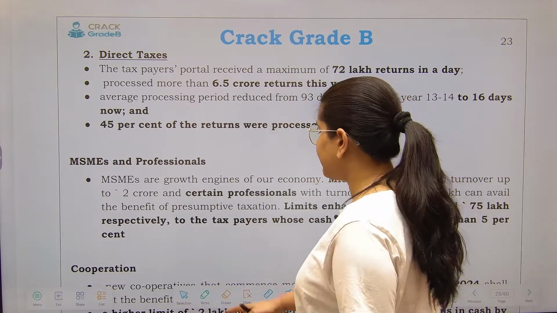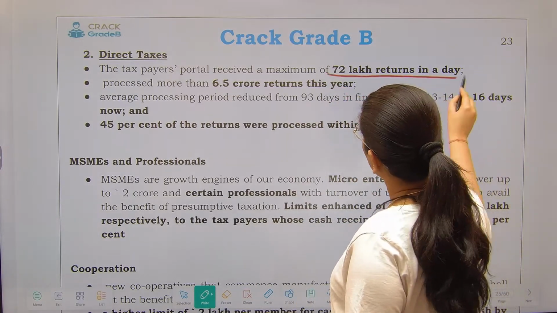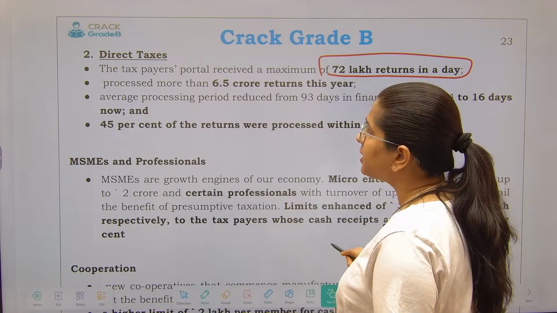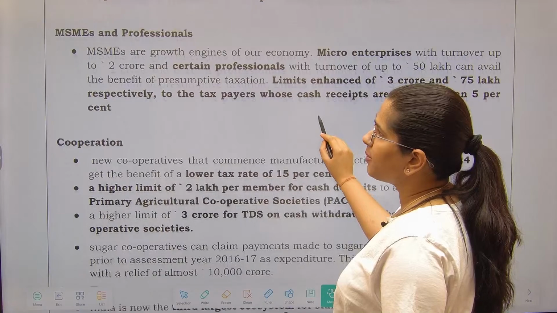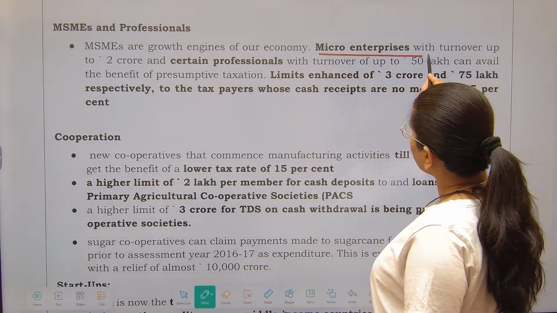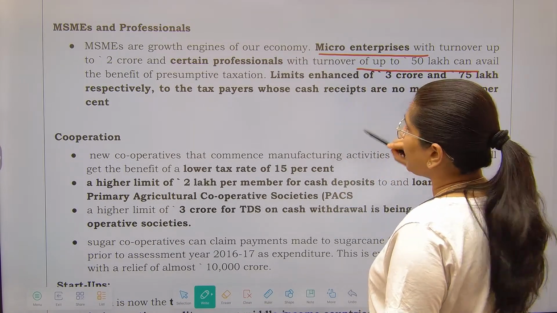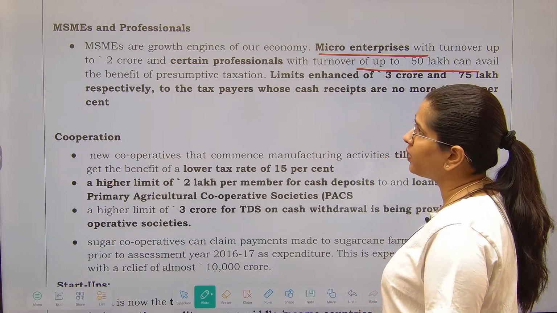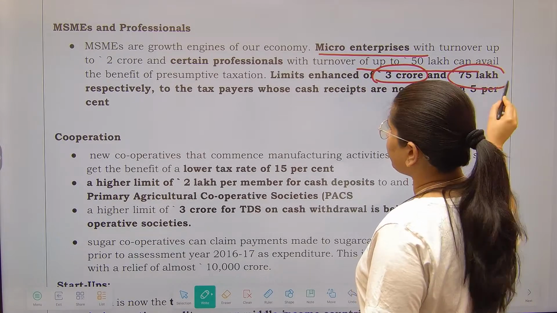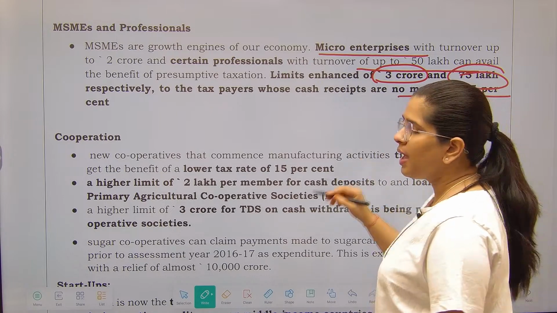First of all, see the direct taxes. The taxpayer portal has received a maximum of 72 lakh returns in a day. We have already read this, right? So not going to cover this. Next is MSMEs and professionals. MSMEs are growth engines of our economy. Micro enterprises with turnover of 2 crores and certain professionals with a turnover of 50 lakhs can avail the benefit of presumptive taxation. Limits have been enhanced to 3 crores as well as 75 lakhs respectively, for taxpayers whose cash receipts are no more than 5%.